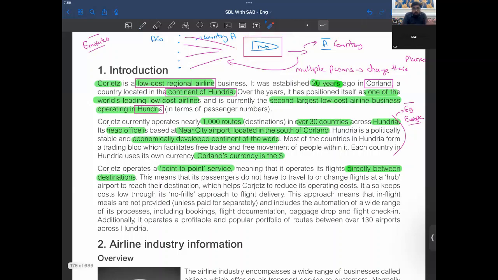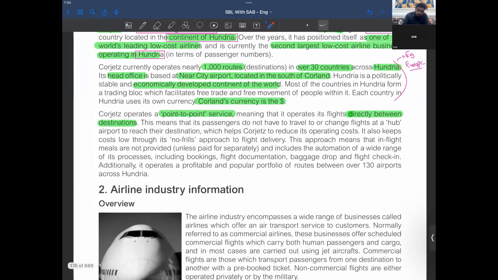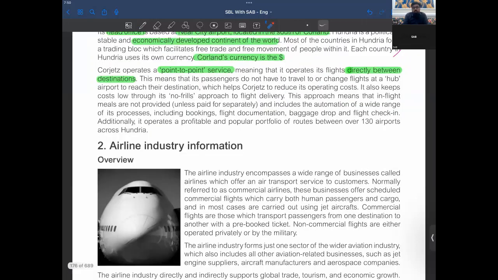So we are not operating in hub airports, right? What we are doing is point-to-point service. Wherever the company is, wherever the destination is, we directly go there, right? So this means that its passengers do not have to travel or change flights to reach their destination, which helps Corjets to reduce its operating cost. And through this, we save our operating cost, right?